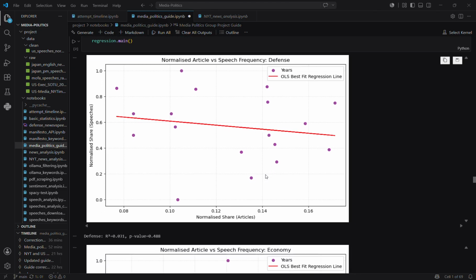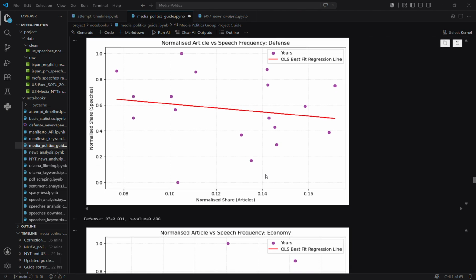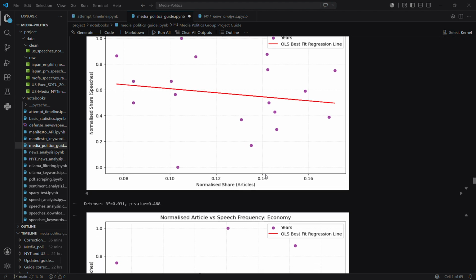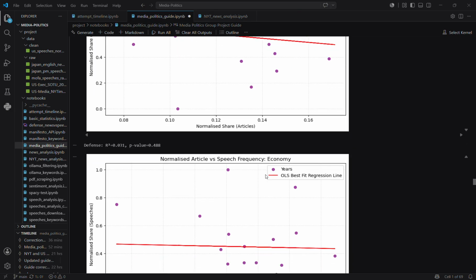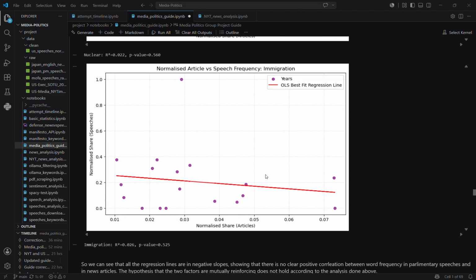and that's not the case. We think this is because of the quality of the database, because we only have 300 speeches by Japanese prime ministers, so this might be why this correlation is not that clear. So going down now.